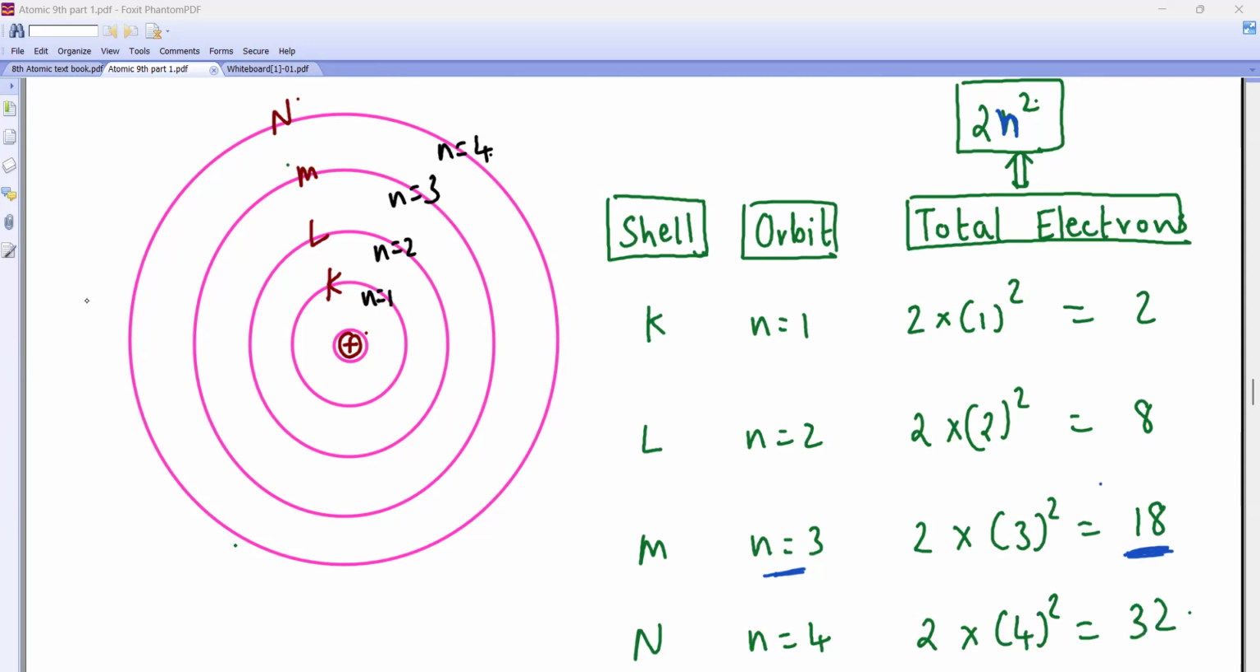Freehand drawing you can do. In the first orbit, how many electrons? 2 electrons. Here, how many electrons? 8. Here it is 18. Here it is 32 electrons. Sir, 2n square is the total electron formula.